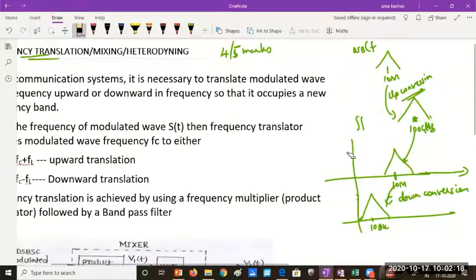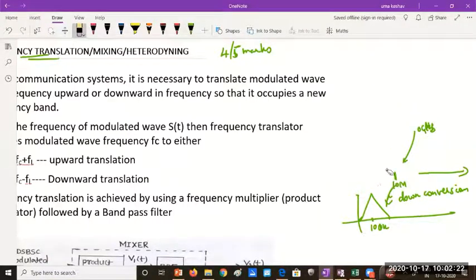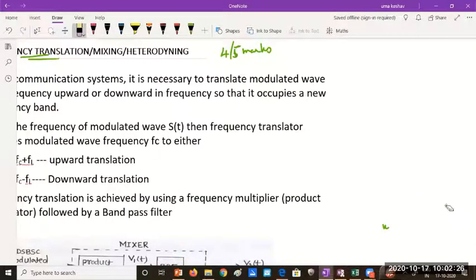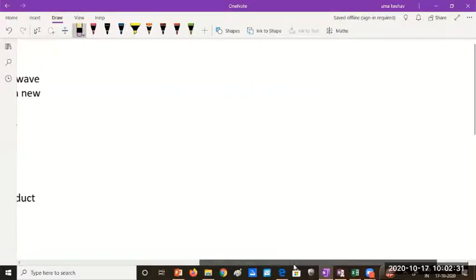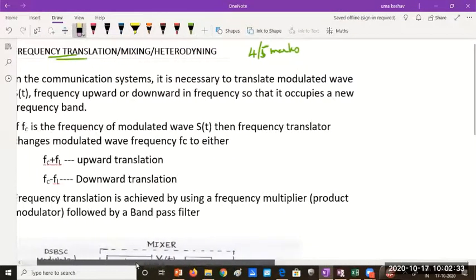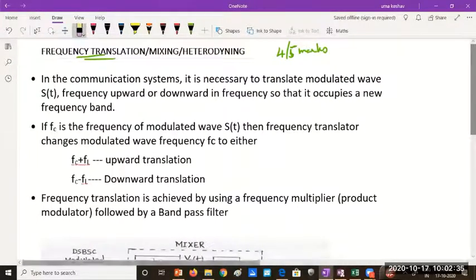Mixing of the signal happens like this, where we shift the frequency range of a signal from a given frequency to a higher or lower frequency.